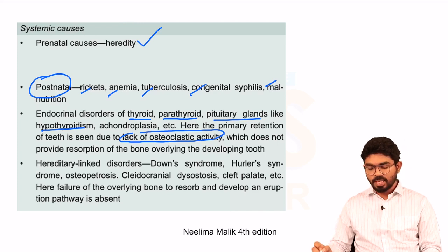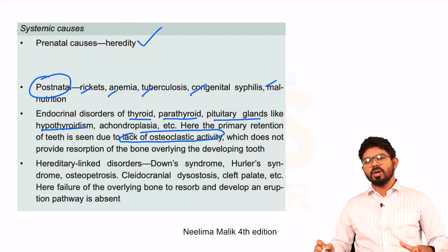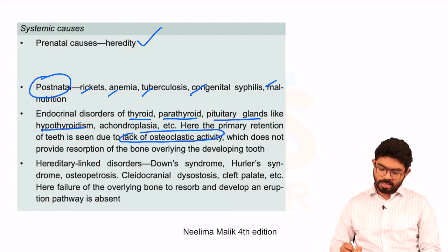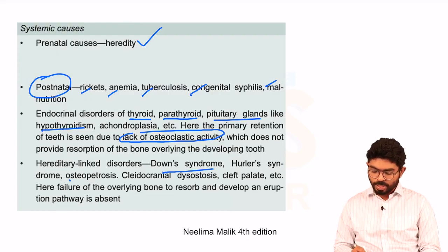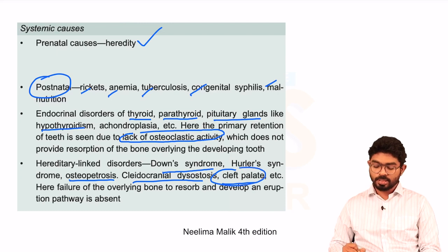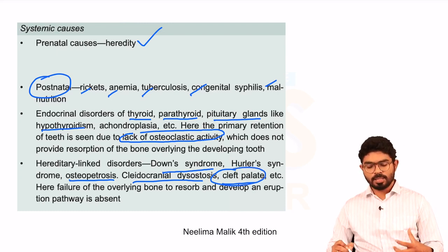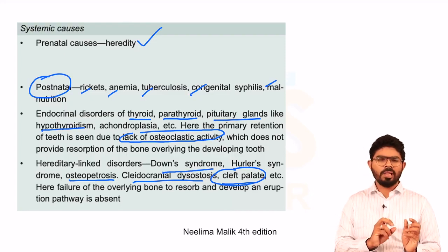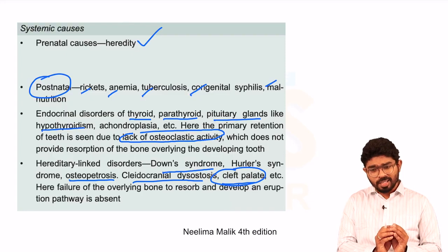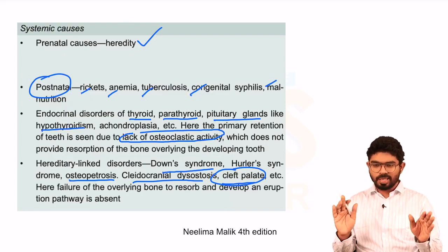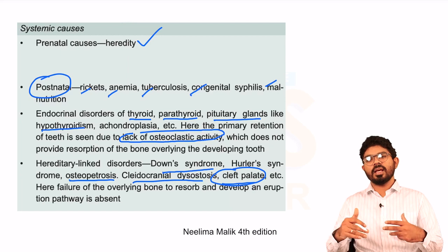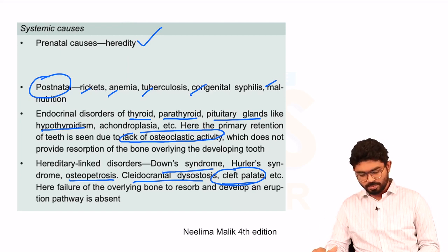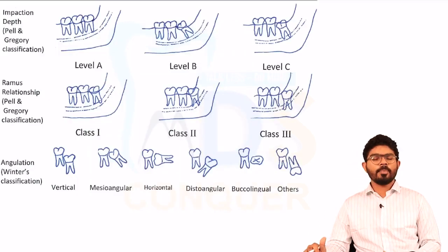Some hereditary things you have to make a note of. These are syndromes which we'll learn in more detail in oral medicine and oral pathology: Down syndrome, osteopetrosis, cleidocranial dysplasia, and cleft palate, very important. All these are again some of the systemic causes for the occurrence of impacted teeth. I hope you're very clear. All these points are important. They can convert this into a clinical scenario, telling you the patient has cleft palate and asking you an option related to impaction. The next is about the classifications.